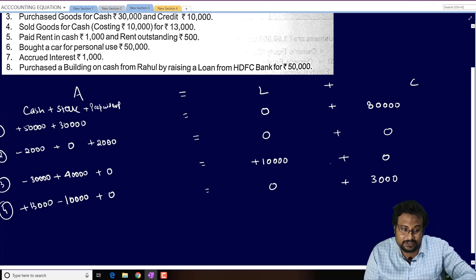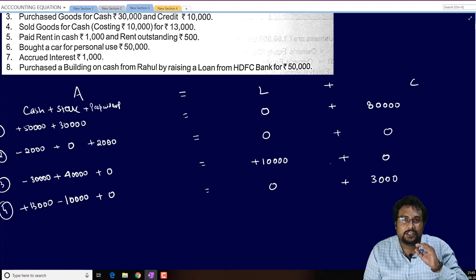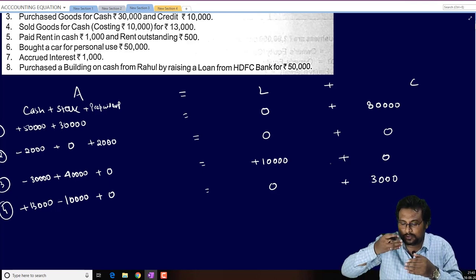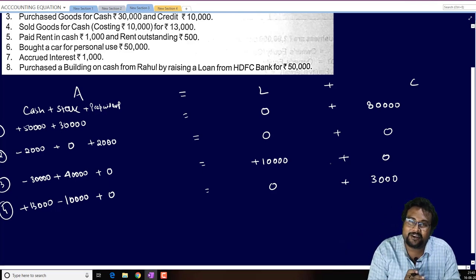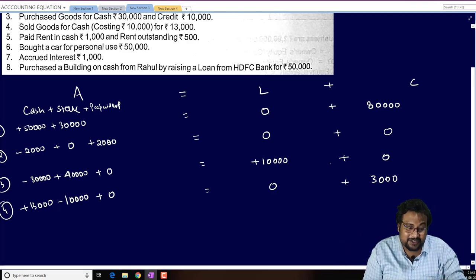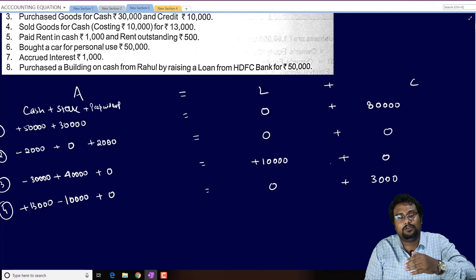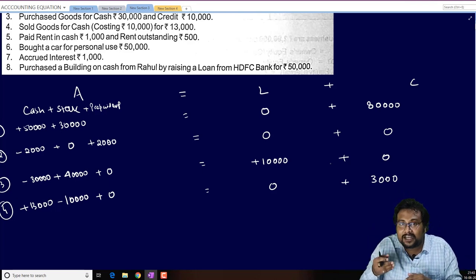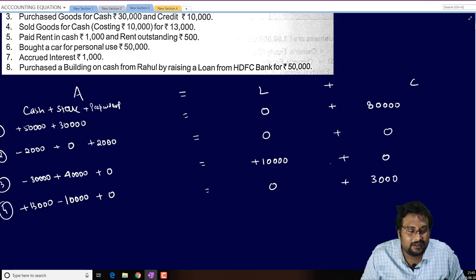So the fourth one is very important. You see again, sold goods for cash costing 10,000 for 13,000. We sold the goods and received 13,000, so 13,000 will be added in the cash. Similarly, the stock is 10,000, because when we sold the goods, stock is going out from the business, and our stock will decrease by the cost price of 10,000. So goods worth 10,000 is going out, but we receive 13,000. So the extra 3,000 is our profit, and it will be added in the capital.